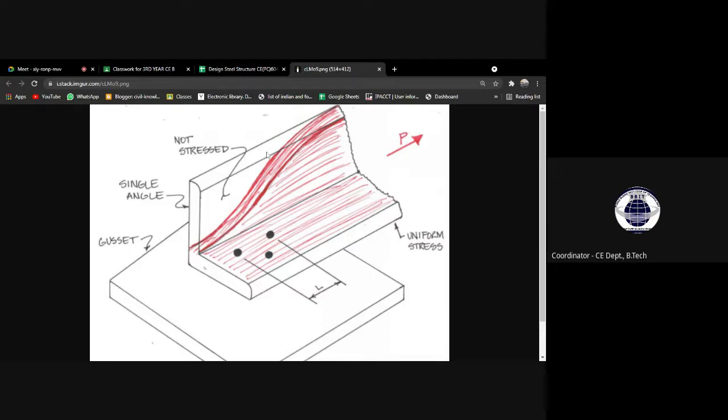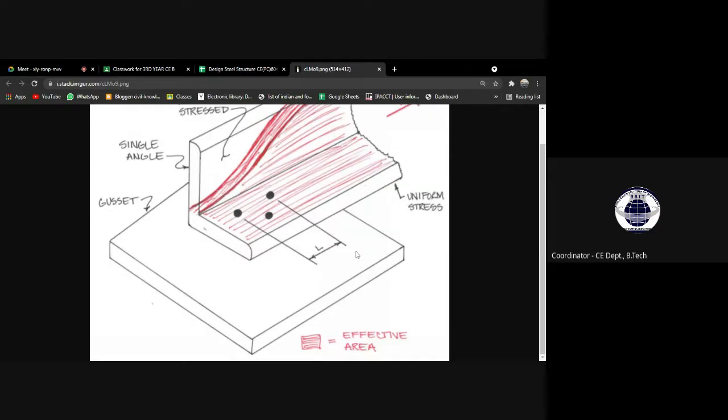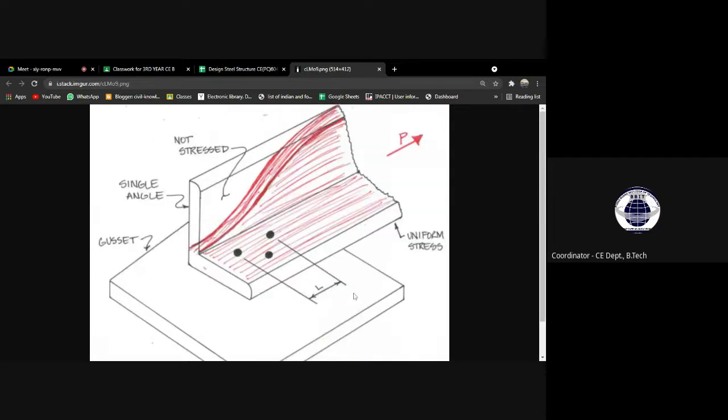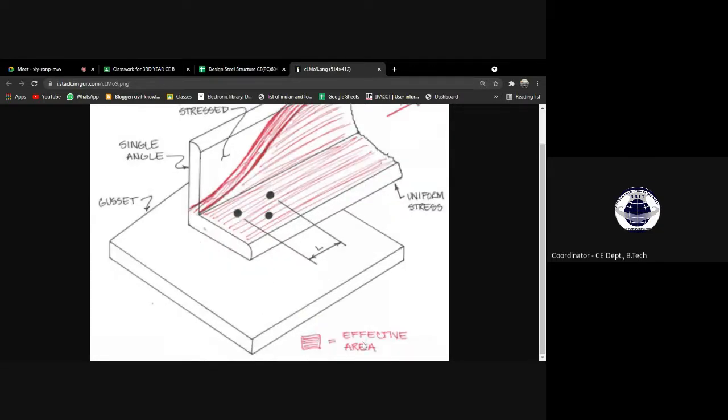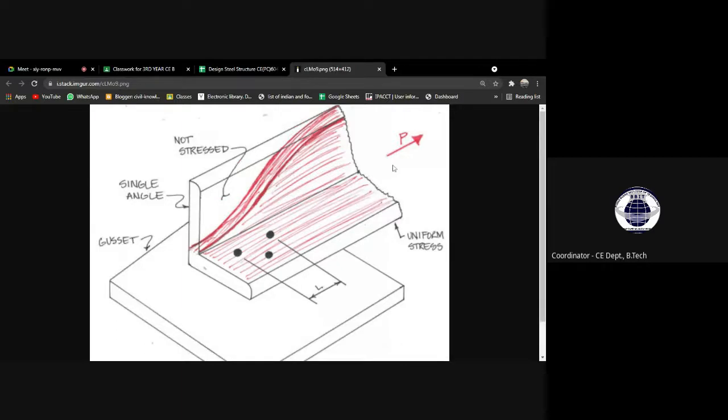This part will want to come out. And this phenomenon is expressed as shear lag. This is the effective area, the effect due to a certain load or a connection. So that part of the area will be the affected area. Now, by the name itself you can understand shear lag means there is a lag, a gap.